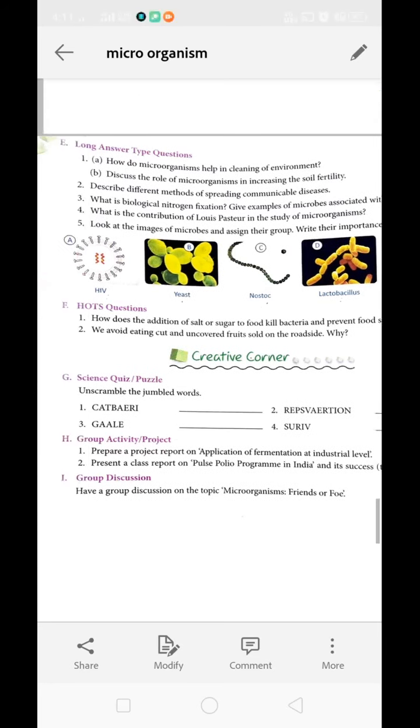Next question number 2, we avoid eating cut and uncovered food sold in the roadside. Why? Because these foods are exposed in the air and the air contains lots of germs, and roadside also has lots of pollutants in it. So the food present in the roadside having lots of pollutants and germs, if you eat it, then you will surely fall ill. So we should avoid this type of food.